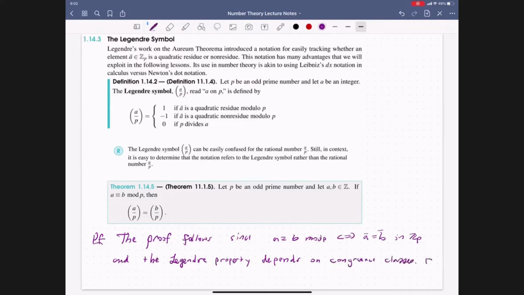So we're done. Indeed, if we take a bar to be a non-zero perfect square, so in other words, a bar is a quadratic residue, then b bar by definition must be a non-zero perfect square. Same for non-residue, and similarly if it's divisible by p. If a is divisible by p, then b is divisible by p. So we are done. We have our proof of the theorem that whenever we use the Legendre symbols, it's preserved under congruence mod p.